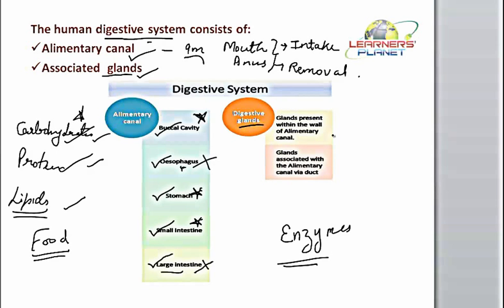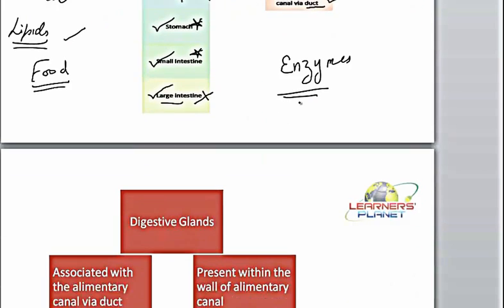These glands may be present within the wall of the alimentary canal, or they may be associated with it through some duct. That means it is located on the exterior side of the alimentary canal, from where it is draining its secretion into the alimentary canal via the small tubular structure known as the duct. So now in this session we are going to study about each and every gland which is helping in the process of digestion, or which is helping in the functioning of this alimentary canal. So let us find out which glands are present here.